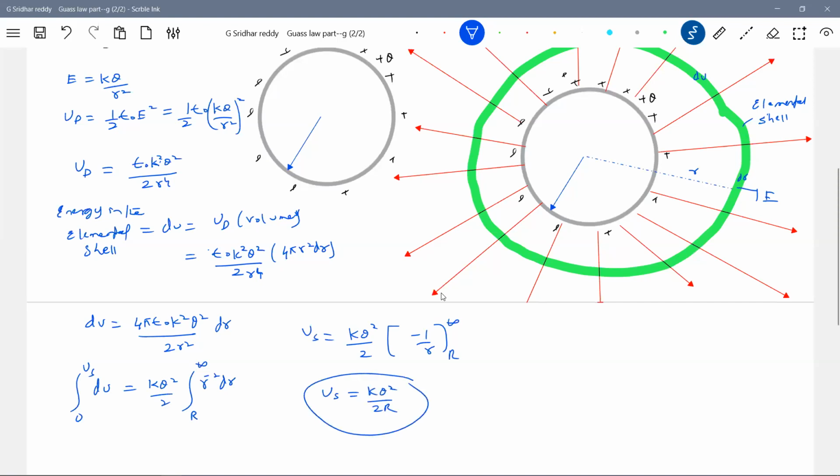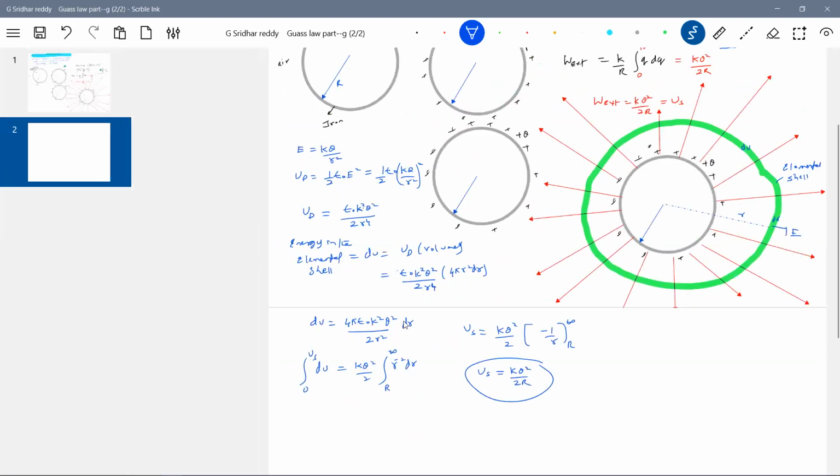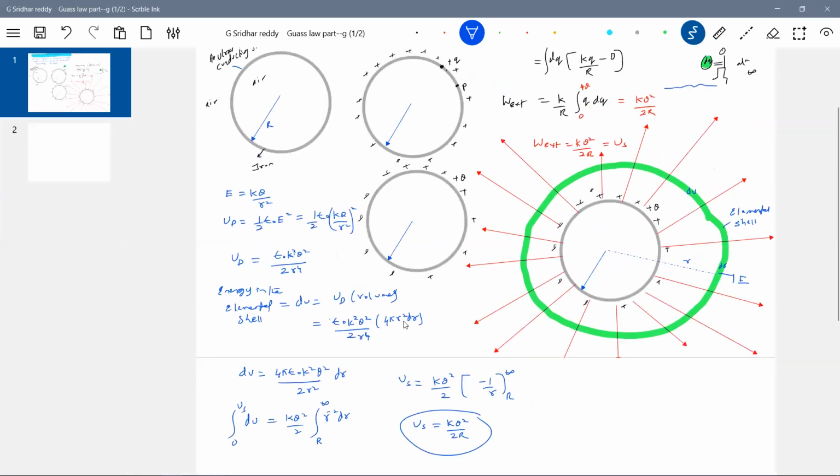Sir, I didn't like the work done. Okay, fine, sir, you explained nicely, but I didn't like the work done. Okay, you know the energy density formula, because what is the self-energy definition? Work done by an external agent in constructing a charge system will be available as electrostatic field energy in the charged system. That electrostatic field energy is self-energy.